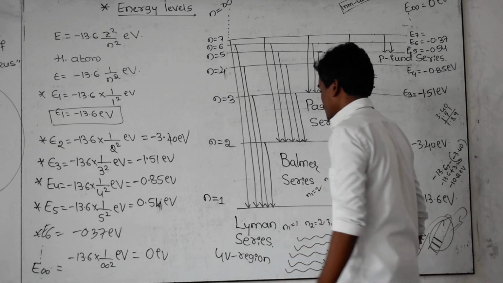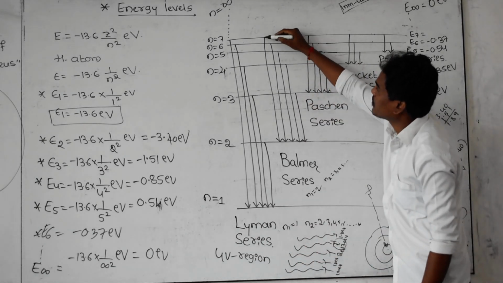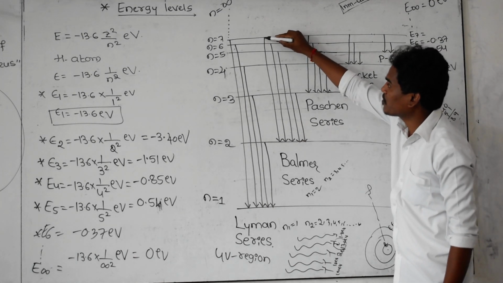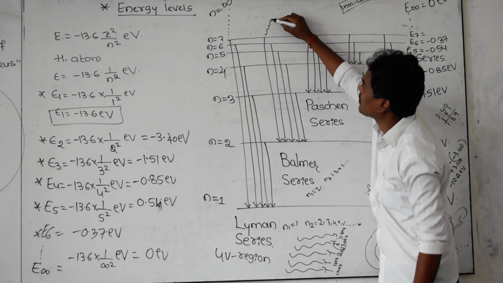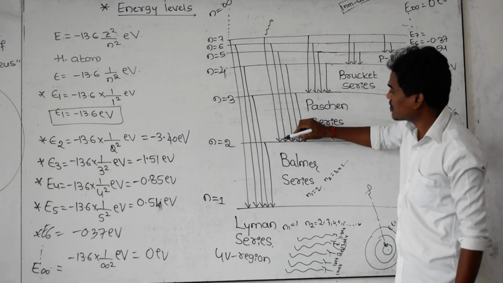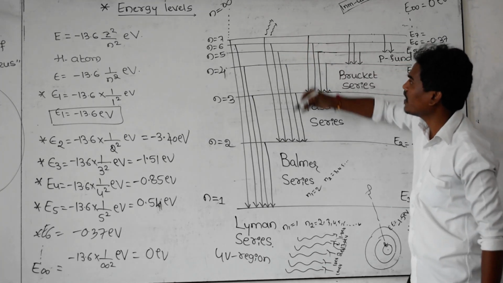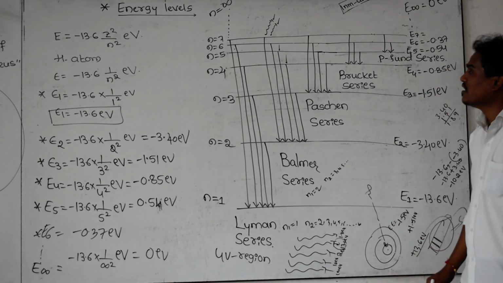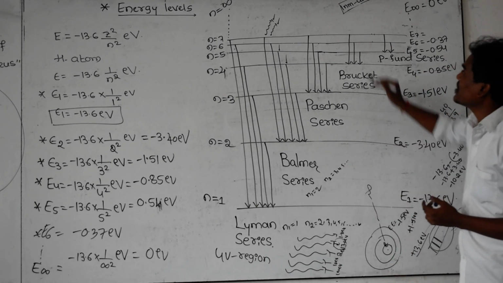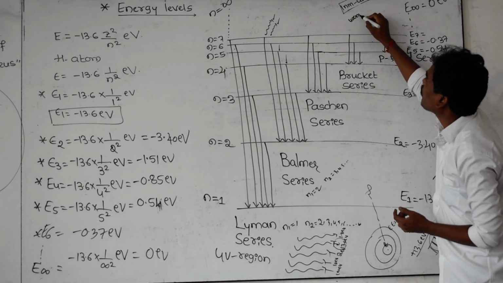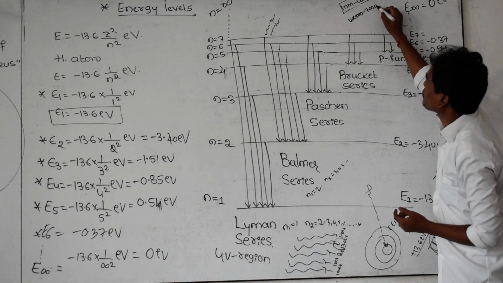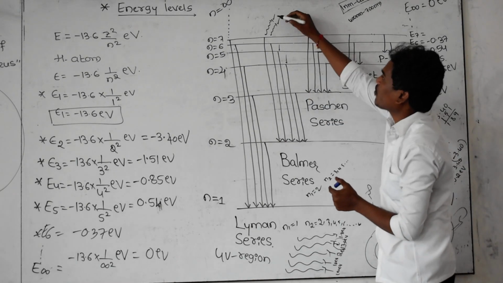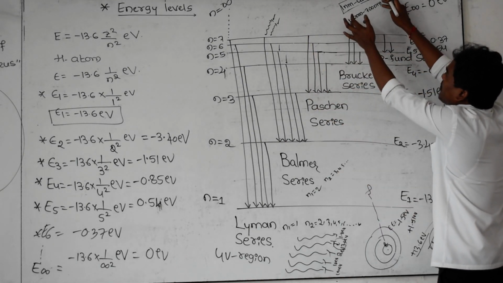Next comes the Balmer series, and here the electron is jumping from 7 to second, 6 to second. Whenever the electron is jumping from 7 to second, it is emitting light, and whenever jumping from 6th to second, again it is emitting light. You can calculate the wavelength of all the spectral lines. Then the answer you get is in between 400 nanometer to 700 nanometer.